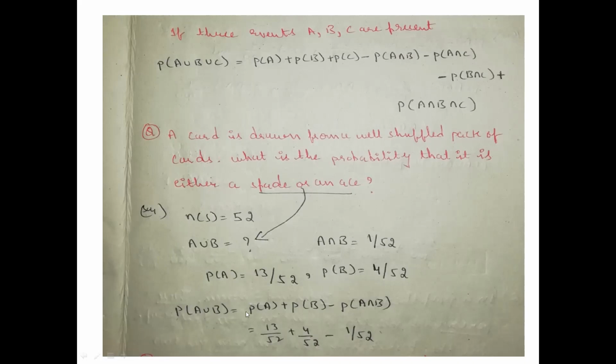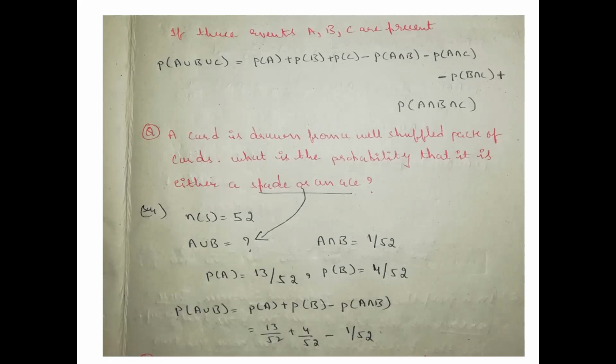P of A union B is equal to P of A plus P of B minus P of A intersection B. First, we have to know the values of P of A, P of B and P of A intersection B. Then we can substitute directly. What is P of A? How many spades will be there in 52 cards? Can anyone tell? Here, two events are given: one is spade, one is ace. We have to find the chance of each event.